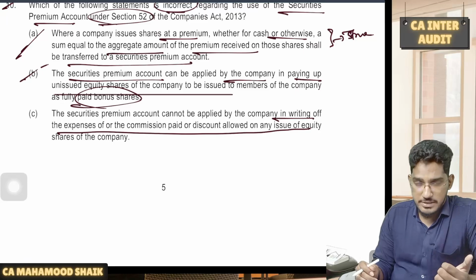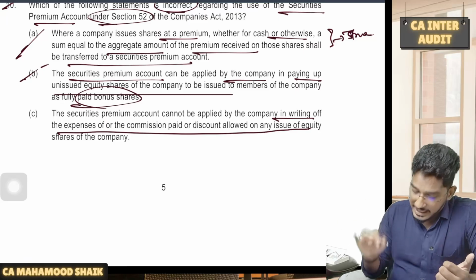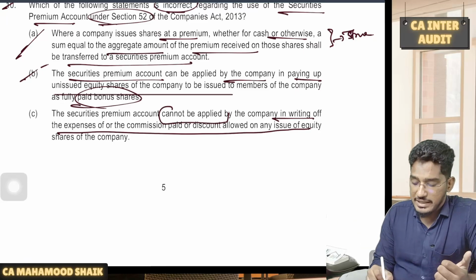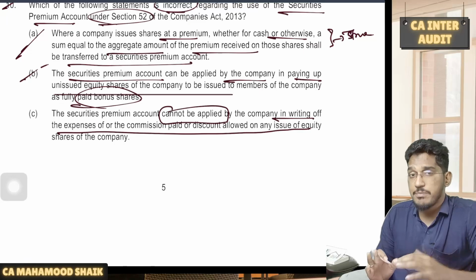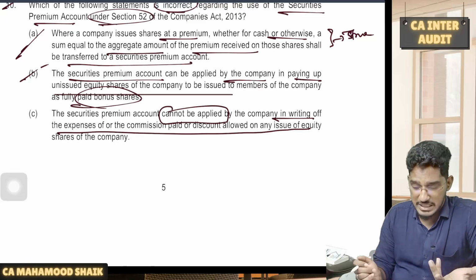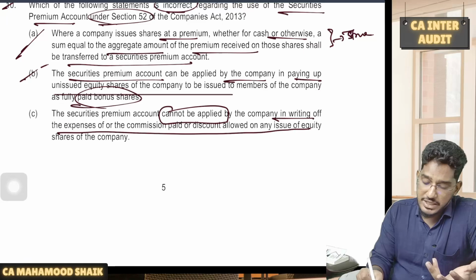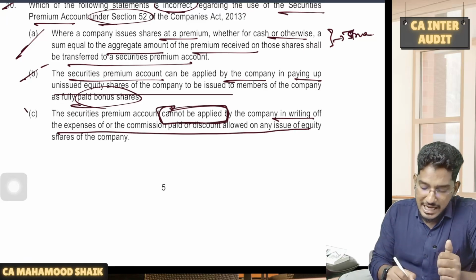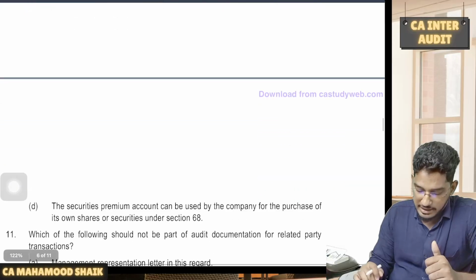Writing off of the preliminary expenses. Is it permitted or not permitted? It is permitted. But what is the question saying? It cannot be applied, which is wrong. Why? Because you can use it for writing off the preliminary expenses. They are asking you to find out the incorrect statement. They are telling it cannot be applied, which is wrong. It can be applied. So this statement is incorrect.